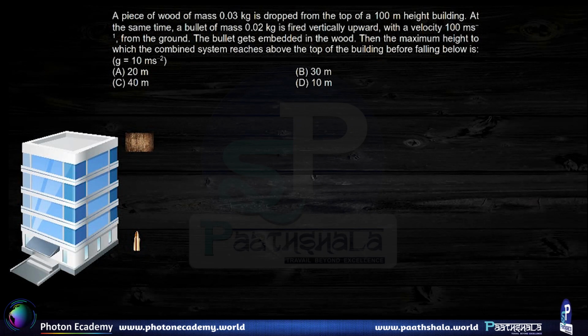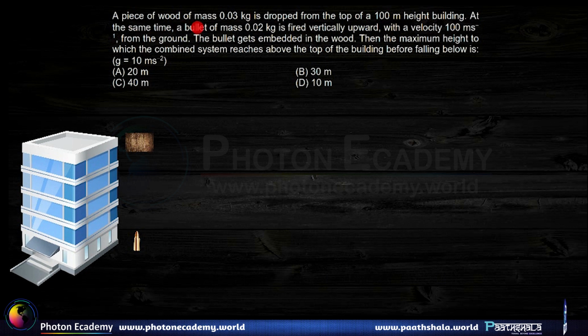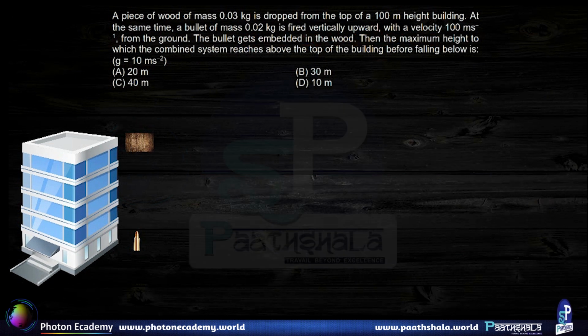A piece of wood of mass 0.03 kg is dropped from the top of a 100-meter high building. At the same instant of time, a bullet of mass 0.02 kg is fired vertically upwards with a velocity of 100 meters per second from the ground. The bullet gets embedded in the wood. Then the maximum height to which the combined system reaches above the top of the building before falling below is.